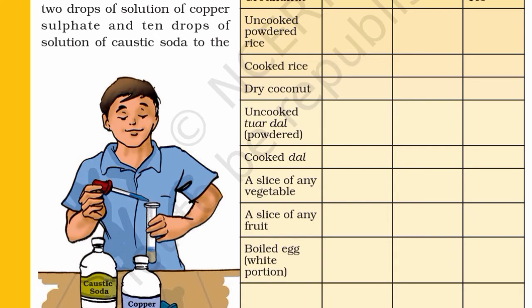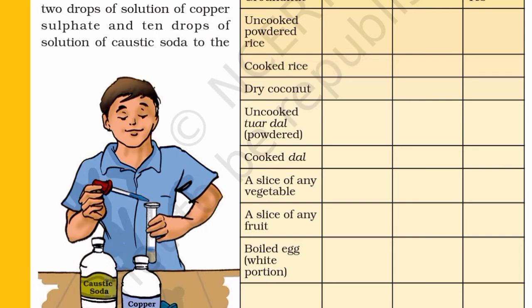The food items are uncooked powdered rice, cooked rice, dry coconut, uncooked tuar dal powdered, cooked dal, a slice of any vegetable, a slice of any fruit, and boiled egg, white portion.